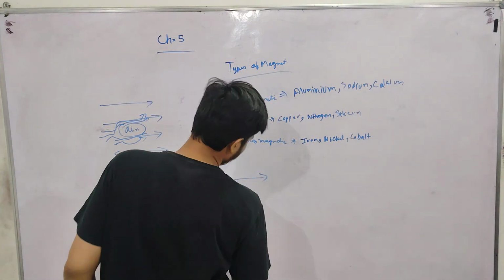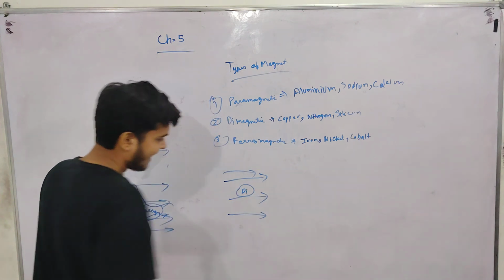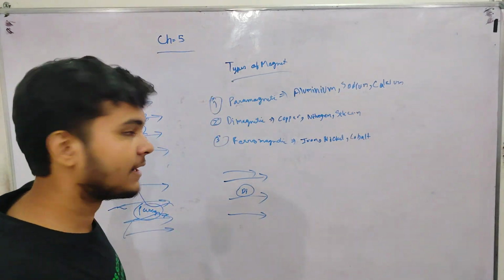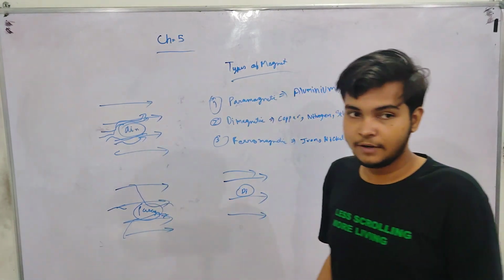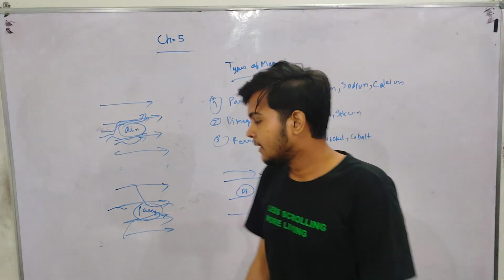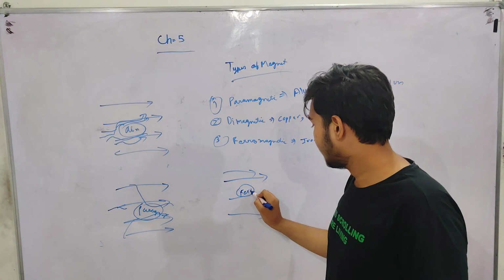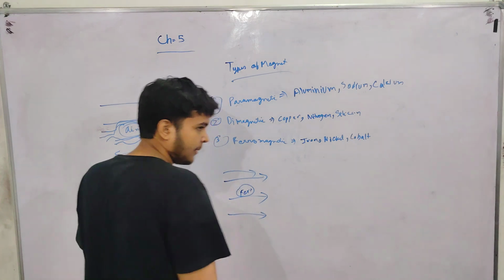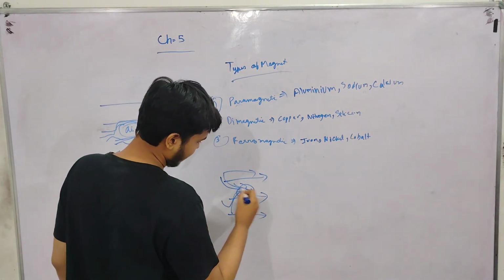Diamagnetic will weakly repel the magnetic field. Paramagnetic will weakly attract the magnetic field. And ferromagnetic will strongly attract the magnetic field, not weakly. All the magnetic field lines will pass through it.